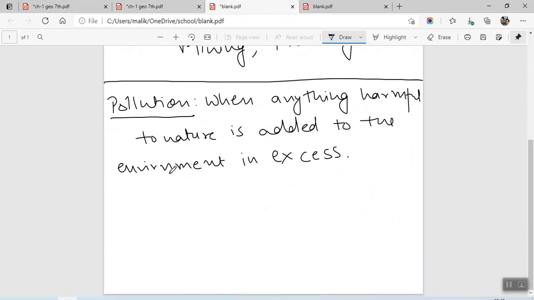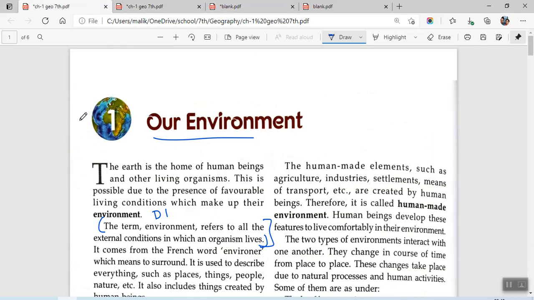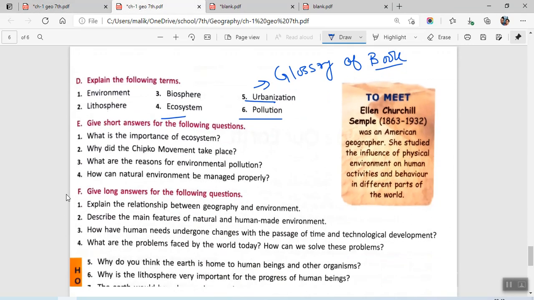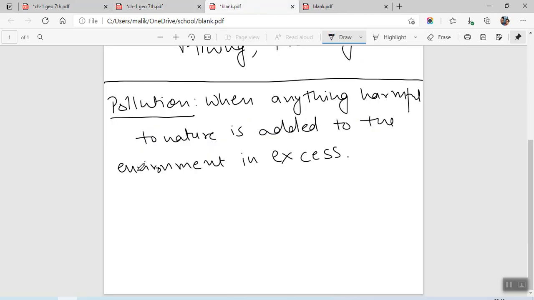Okay, all right. Now moving on to the next section, we will be continuing with section E. Give short answers for the following questions. What is the importance of ecosystem? So since there is no direct answer, I'll be writing it down here.